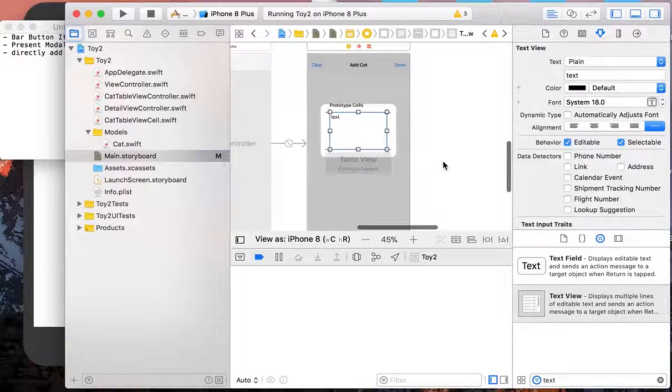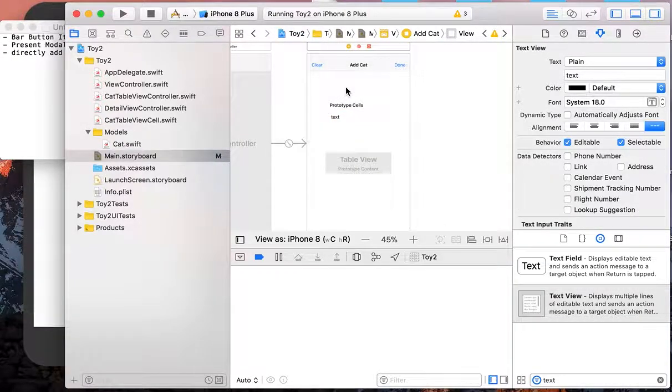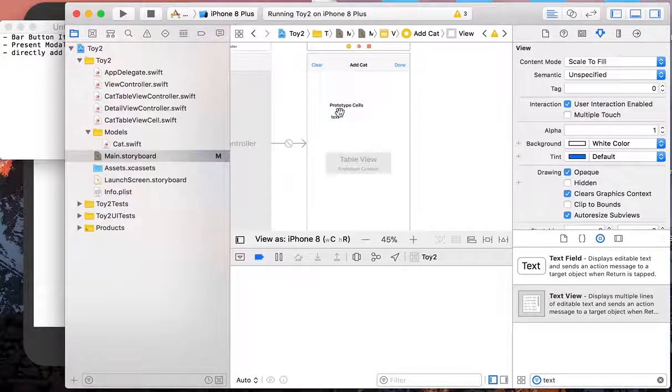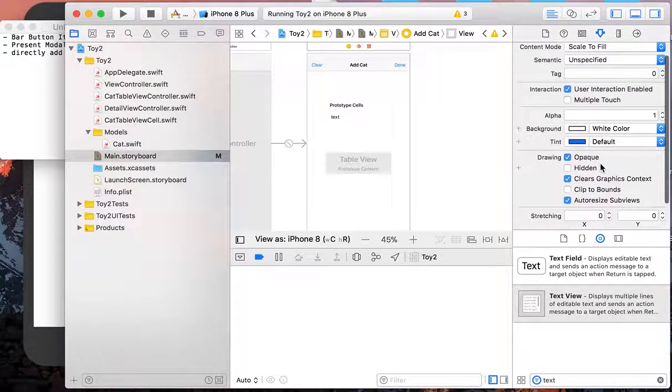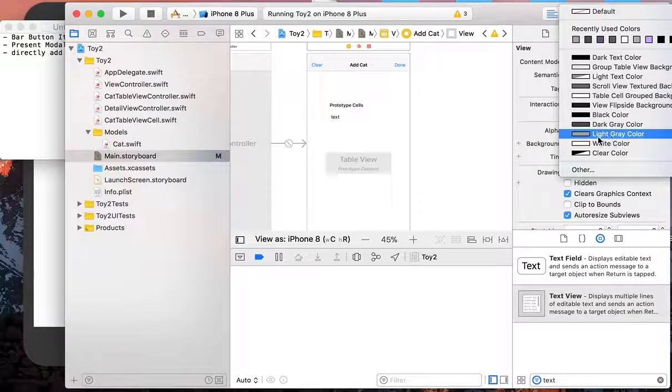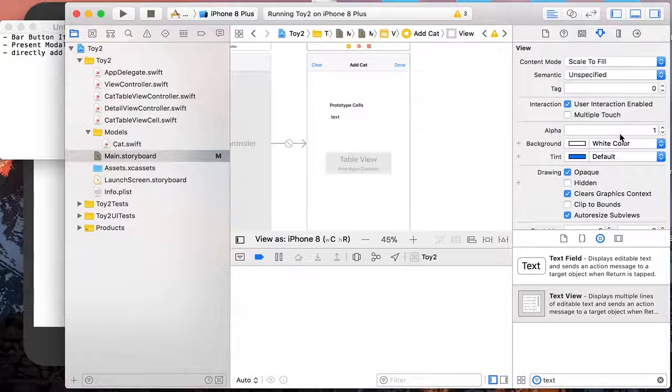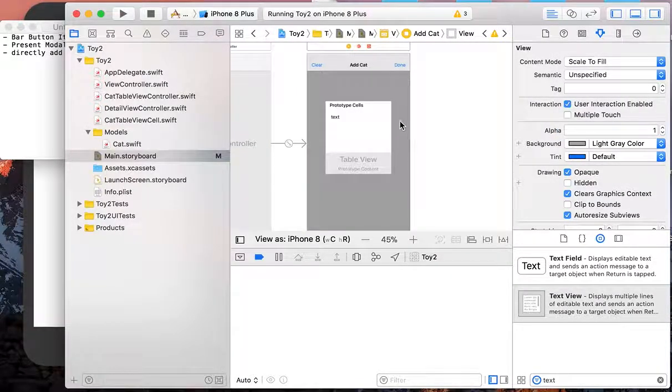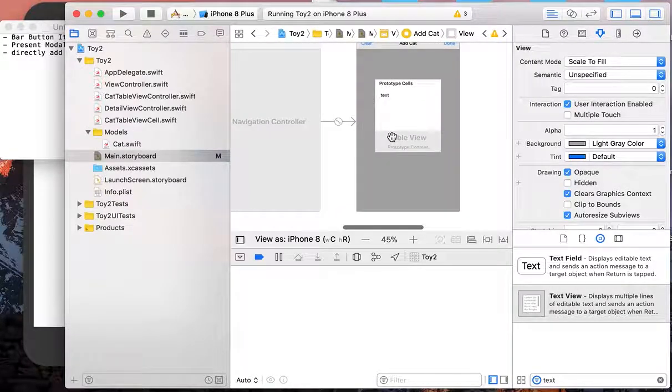So now because our table view has a white background color, and if we want to differentiate our table view from the background color, let's just click the background here and go to Attributes Inspector, and select a different background color. So let's use light gray. So now we can really see our little table view here.